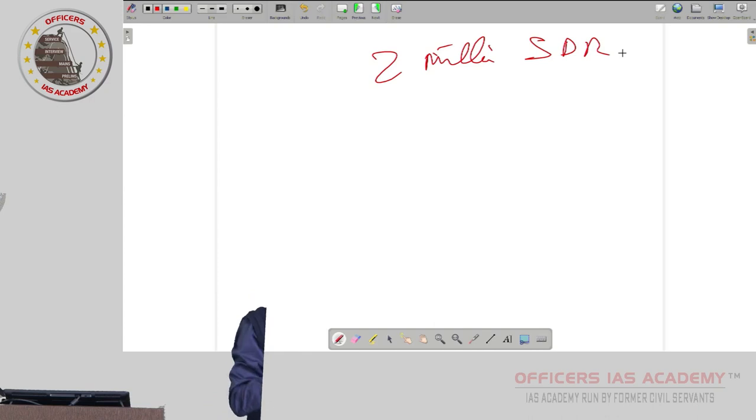How is the value of SDR decided? Based on dollar. Now 5 currencies are included from 2016. The Chinese renminbi has been included. Chinese currency is called renminbi. Okay, yuan is the unit. Rupee, see, everything needs explanation. Rupee means 1 rupee is 100 paise, yes or no?